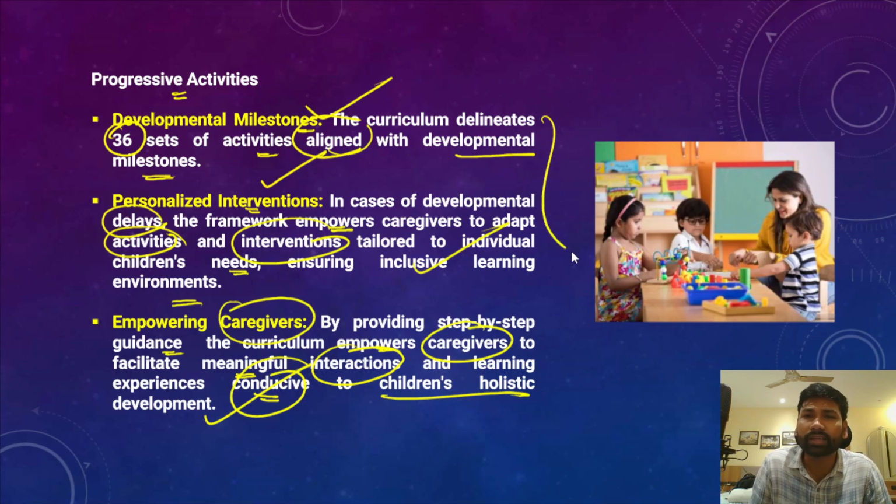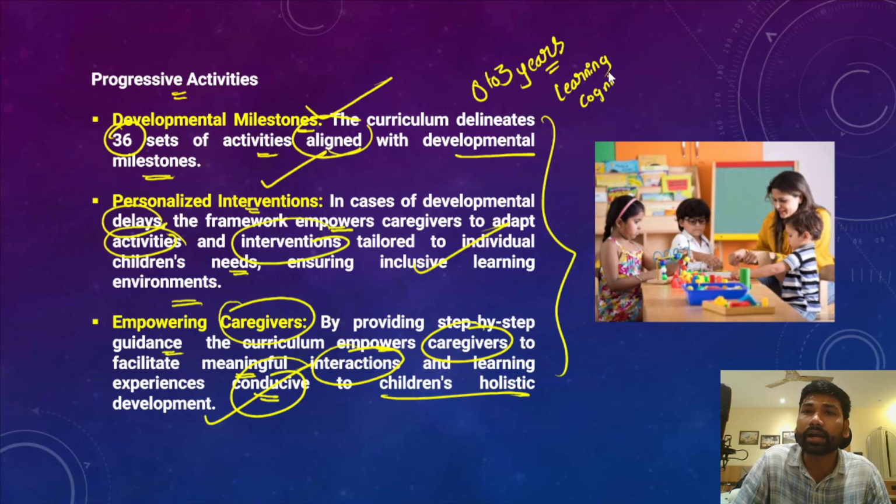So ultimately, in the age group of 0 to 3 years, it will ensure the conducive development of the children, the holistic development of the children, and it also improves their learning abilities, their cognitive abilities, and ultimately it impacts their learning outcomes in the future.